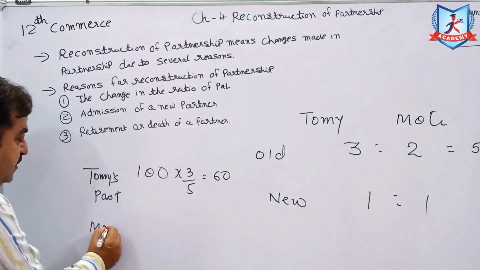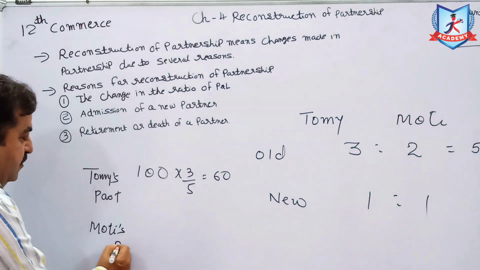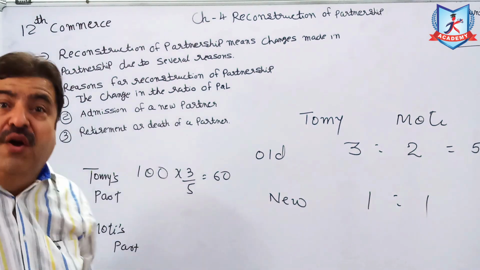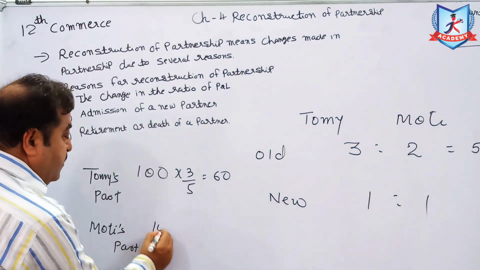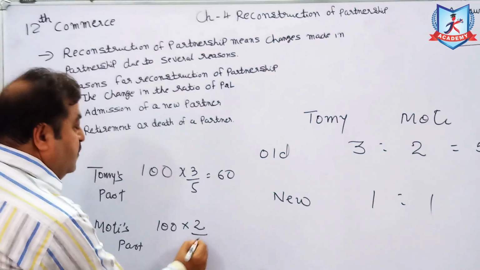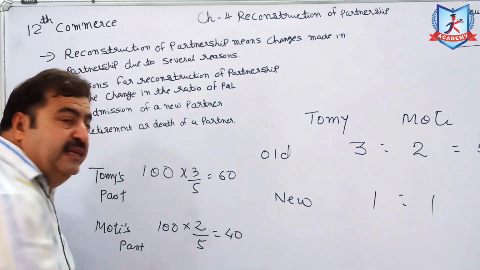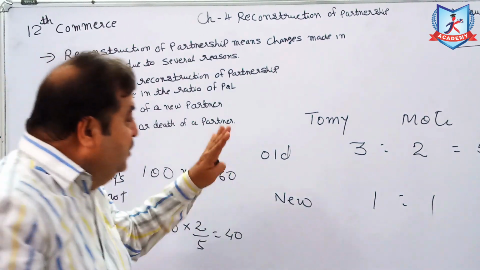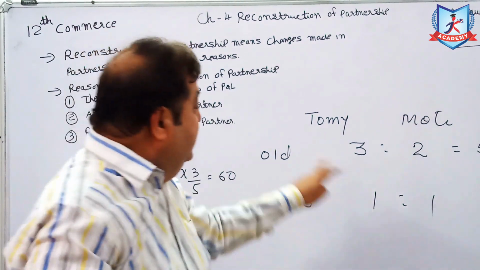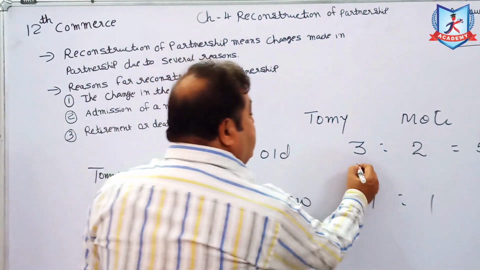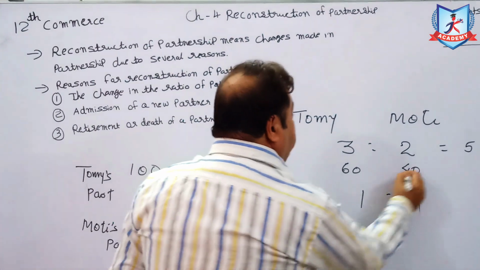Moti's part, that is Moti's profit, 40 rupees. So this was earlier. This is old. Old was 60 rupees and 40 rupees.